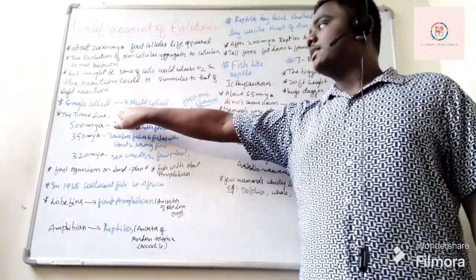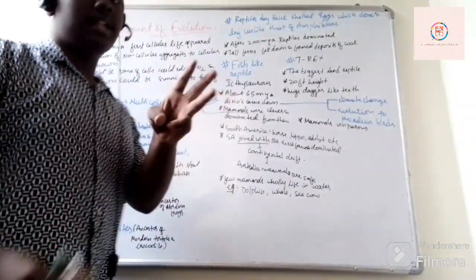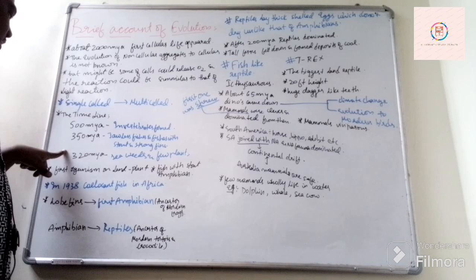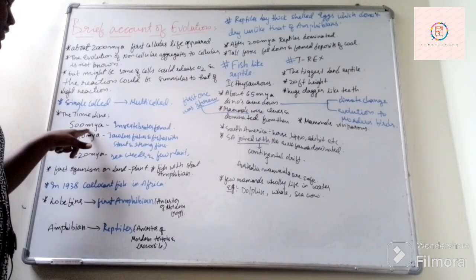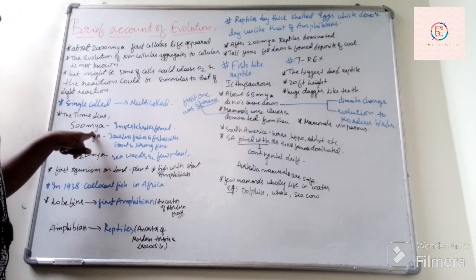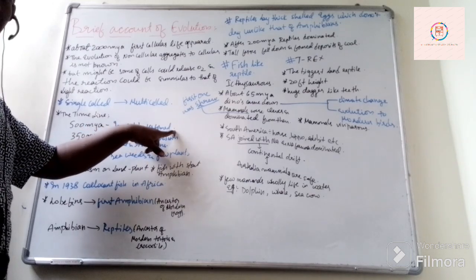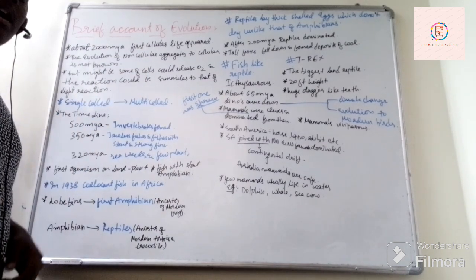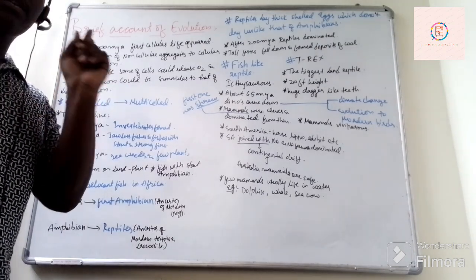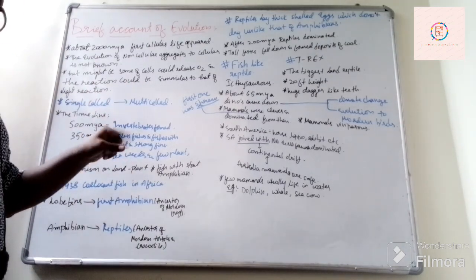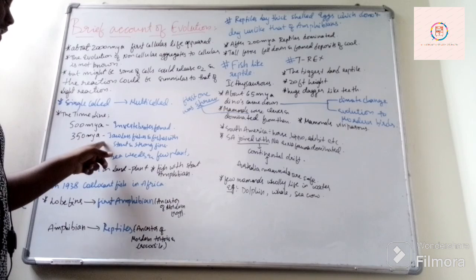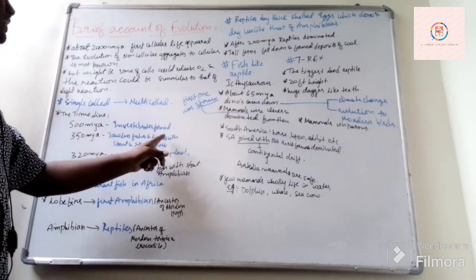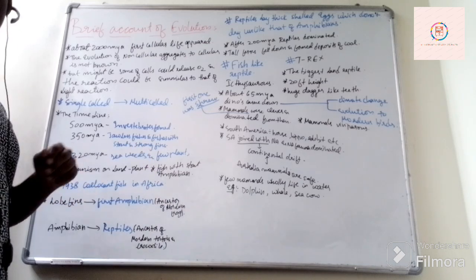Okay, so a timeline is given in our NCERT textbook showing these three times. First one is 500 million years ago. 500 million years ago the invertebrates were formed. Invertebrates in the sense from the phylum Porifera to the phylum Hemichordata, those invertebrates were formed 500 million years ago. Then 350 million years ago, jawless fishes and fishes with stout and strong fins were formed.